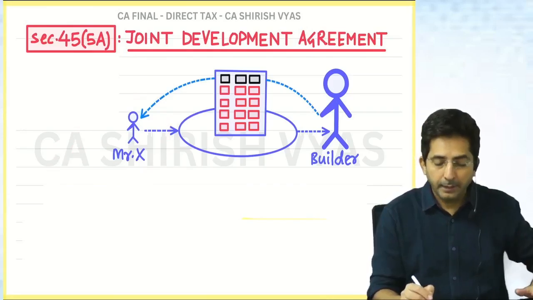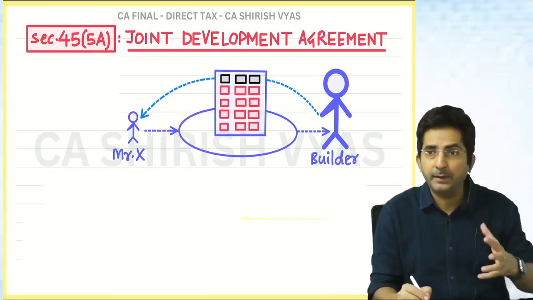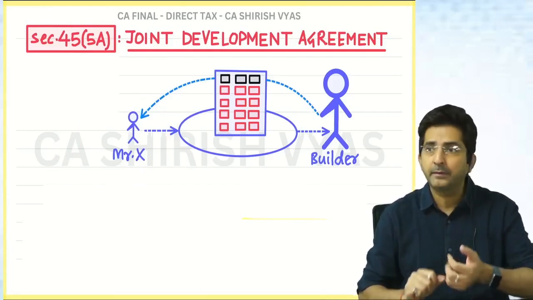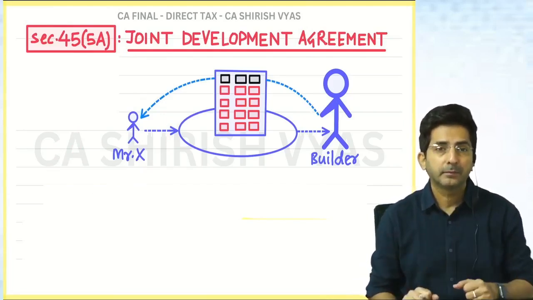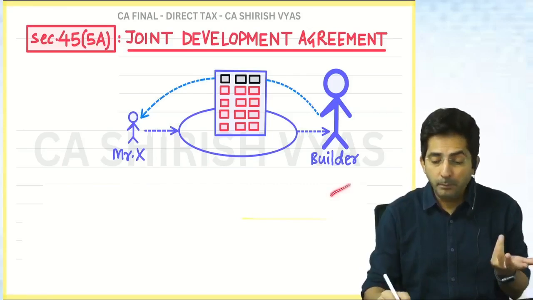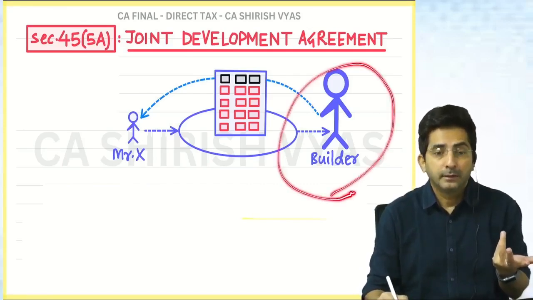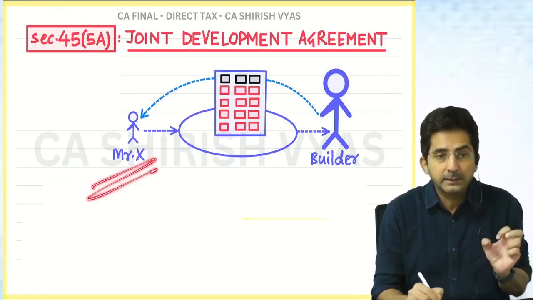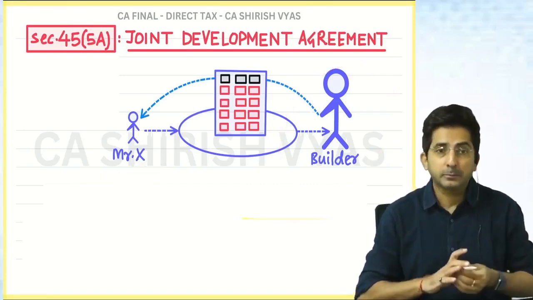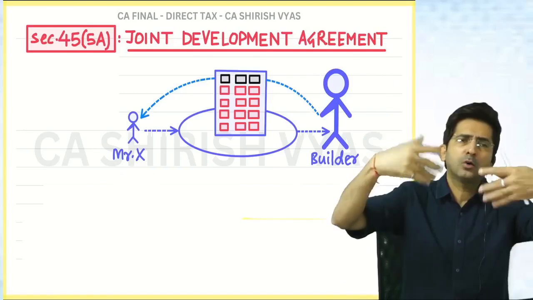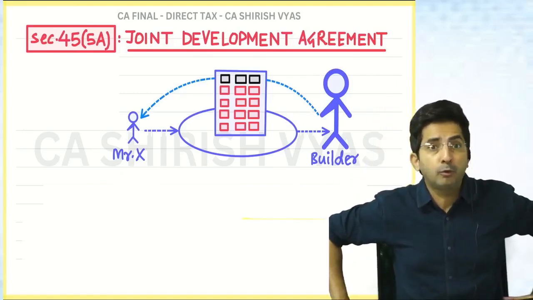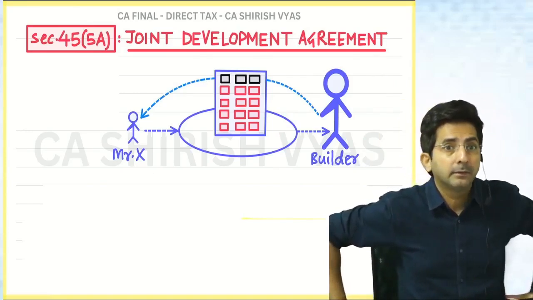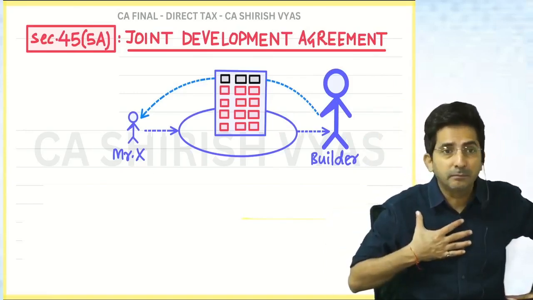Okay. And whenever these things happen in real life, there is a written agreement. You know why it is necessary to make a written agreement? Because how will builder get the security? See, actually, currently the land is in the name of X. X might have orally said, okay, you construct. But what if suddenly X will say, don't touch my land, it's my land. So builder also wants some security.